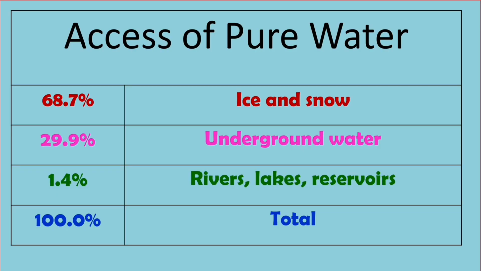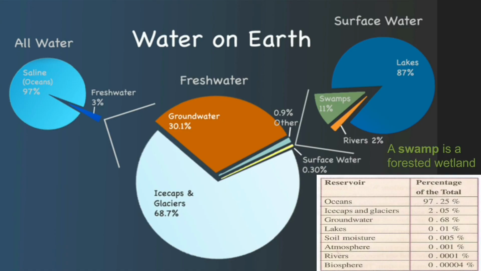Now let us discuss the accessibility of pure water on Earth. 68.7% of the pure water is in the form of ice and snow. 29.9% of pure water is underground. 1.4% of the pure water is in the form of rivers, lakes and reservoirs. This is the profile of pure water on Earth. This picture will give you a clear idea about the water profile on Earth.